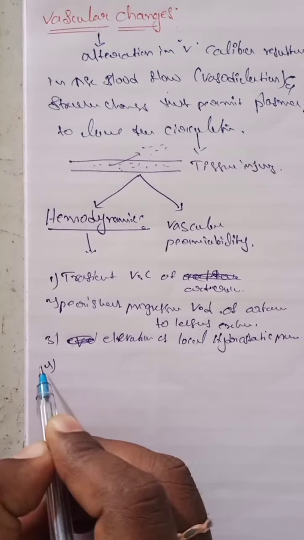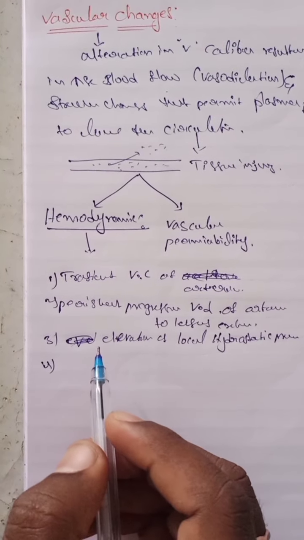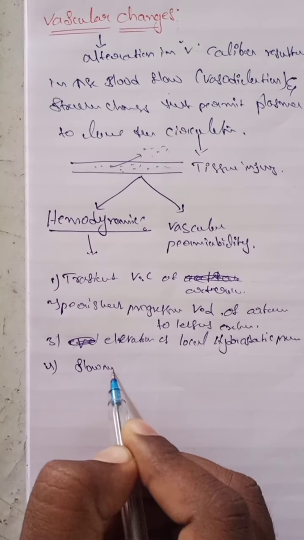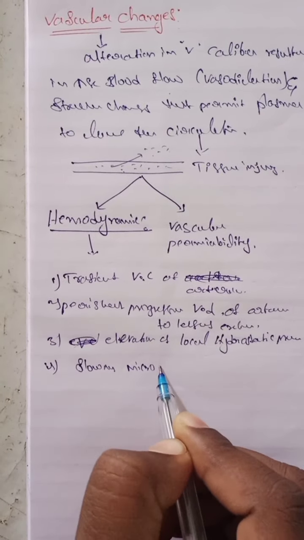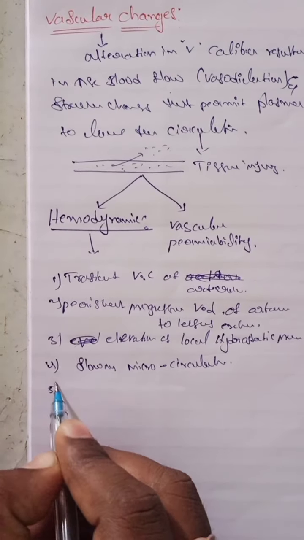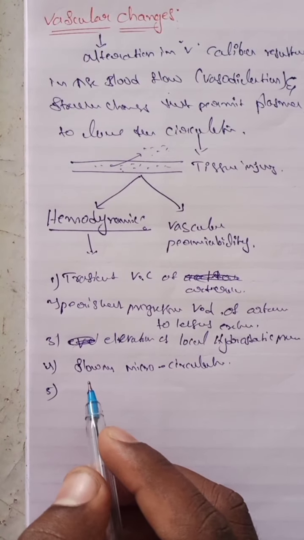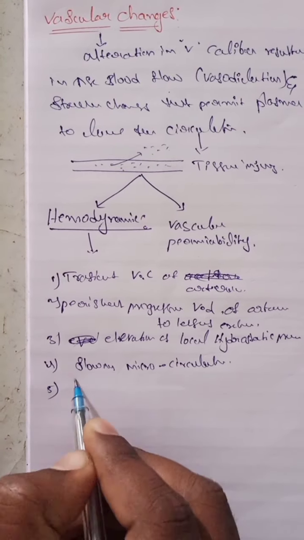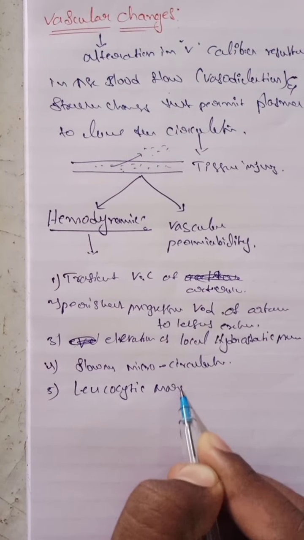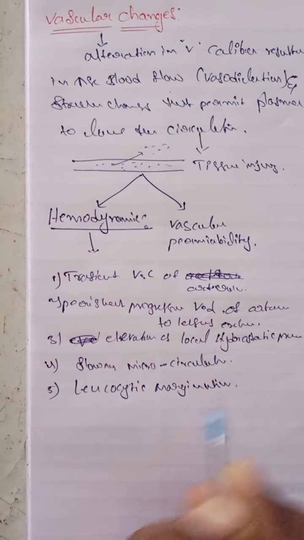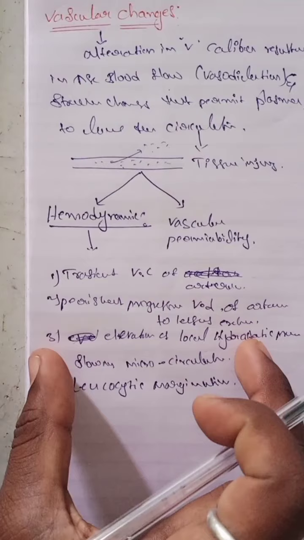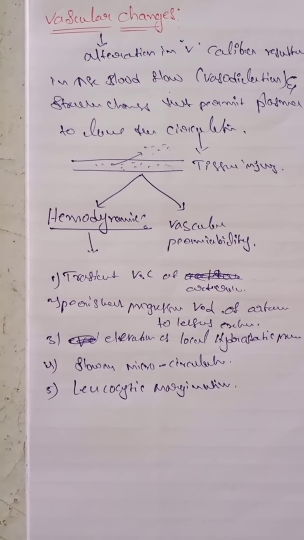The next one, slowing of the microcirculation. And the next one, leukocytic margination occurs. So these are the hemodynamic changes. Due to these changes, the blood vessels also change.